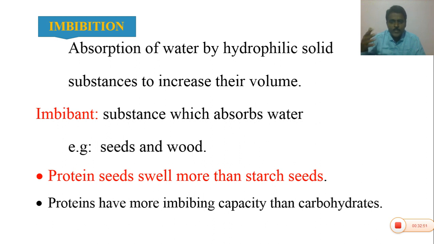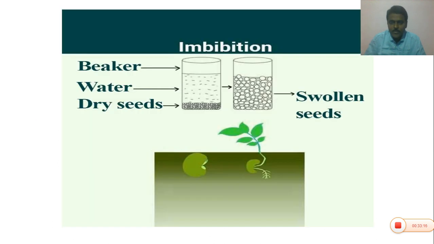Today you can also practice: soak the senaga seeds in water and also jowar seeds in water. You can easily observe more swelling in the sisal seeds or pea seeds. That is why the pea seeds have more imbibing capacity than the carbohydrates.